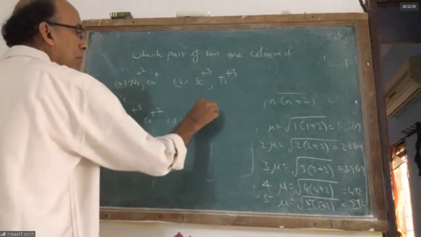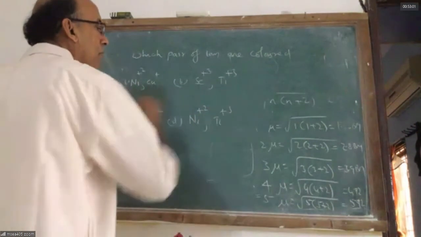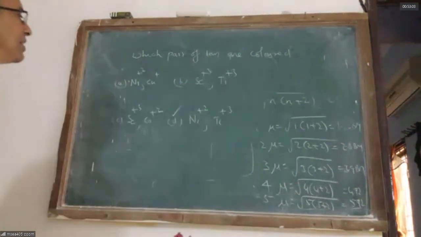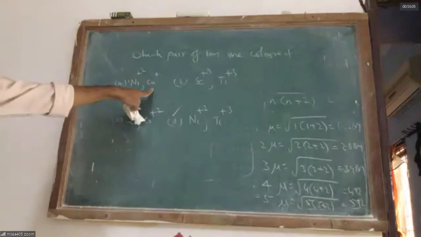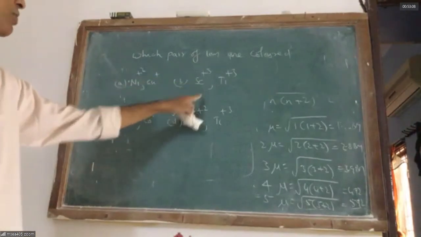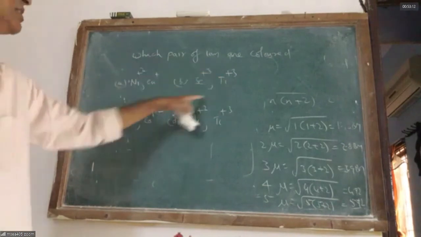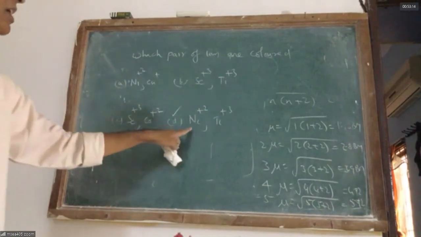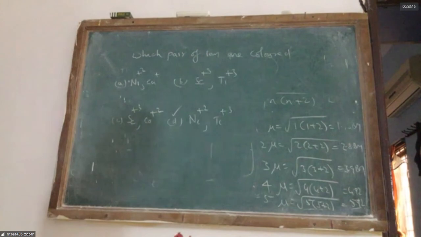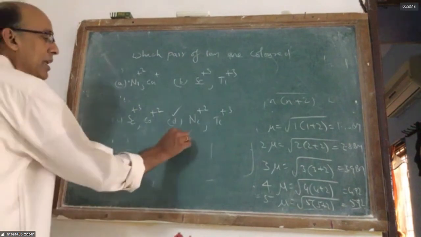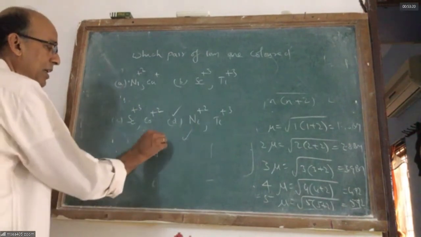Option D is right because Cu+ has no unpaired electrons and scandium +3 has no unpaired electrons. So all the other options have one which is colorless. Obviously nickel +2 and titanium +3, because nickel is normally 3d8 4s2.